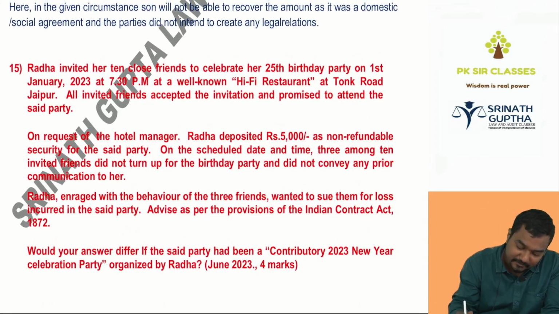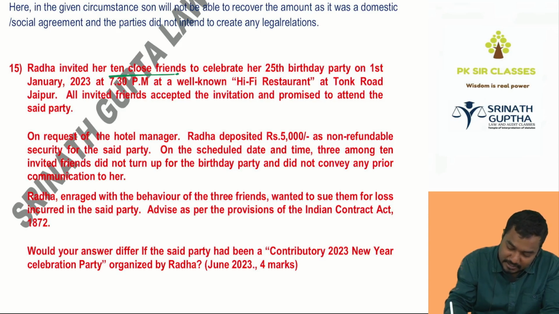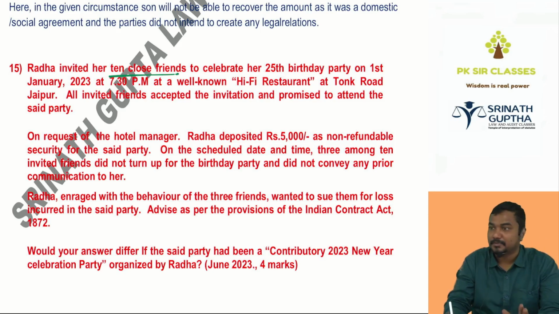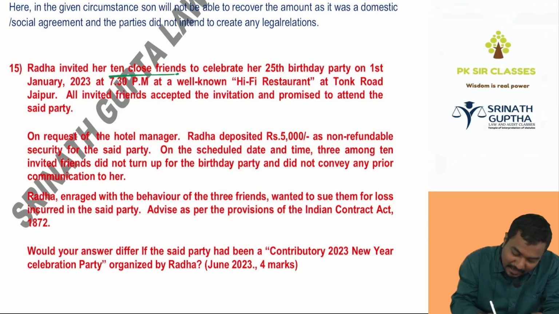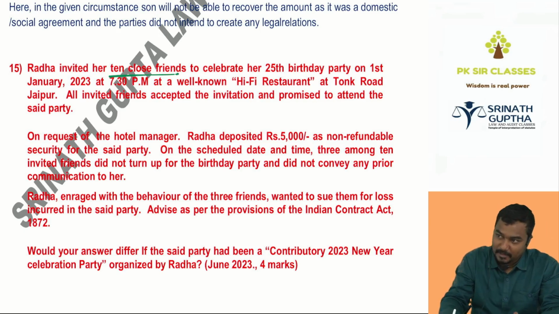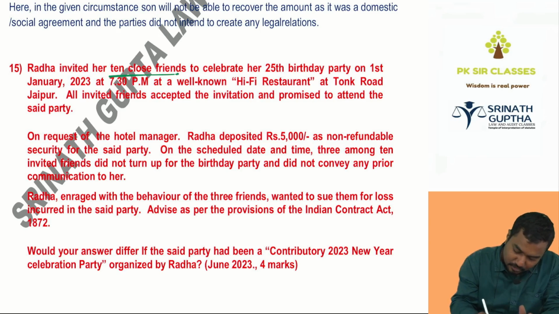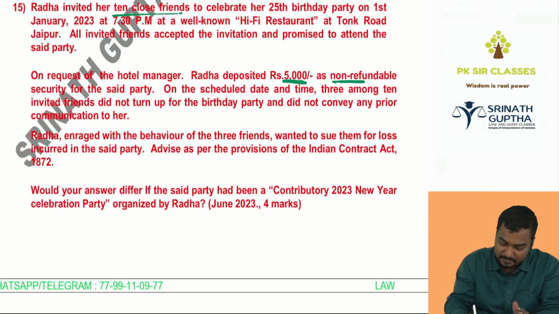Radha invited her 10 close friends to celebrate her 25th birthday party on 1st January 23 at 7:30 p.m. at a well-known hi-fi restaurant at Tank Road, Jaipur. So Radha is inviting all her close friends to a birthday party. Which agreement is this? We discussed, no, beta. All invited friends accepted the invitation and promised to attend the party. The friends said, we will surely come to the party. On request of the hotel manager, Radha deposited 5,000 rupees as a non-refundable security for the party. She paid the money also, part of the payment.